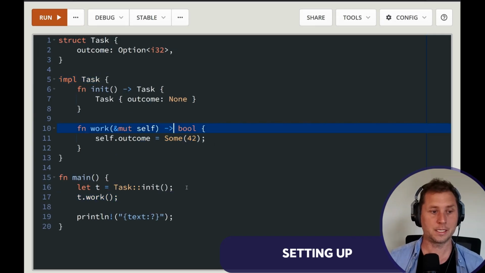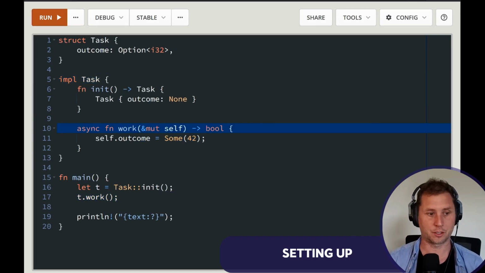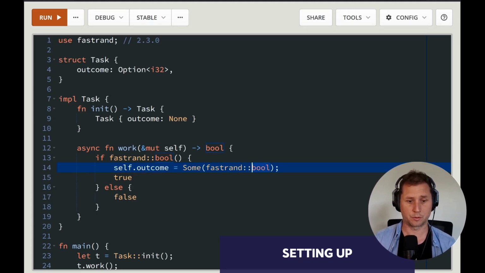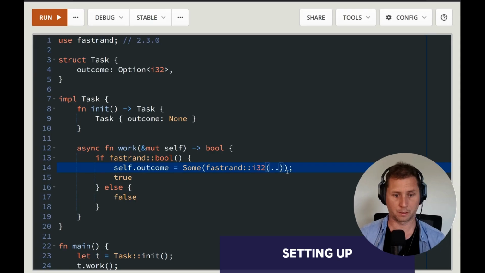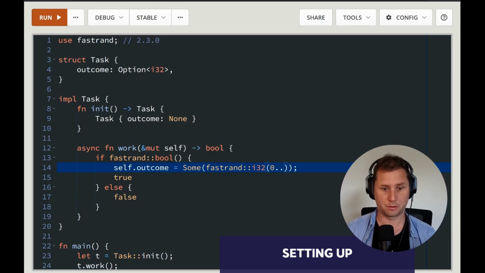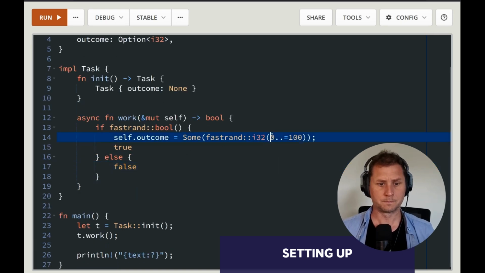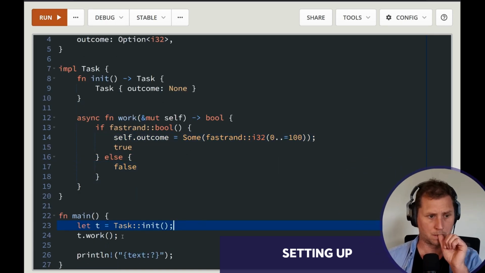Yes, I could have used methods. Let's do that. Let's say that work is an async function, which returns a Boolean, but it also modifies some internal state in the struct. And now that we've got a random number generator, why not just produce an i32? We're going to say between 0 and 100. Inclusive, actually, so let's change that. Let's try and run this.